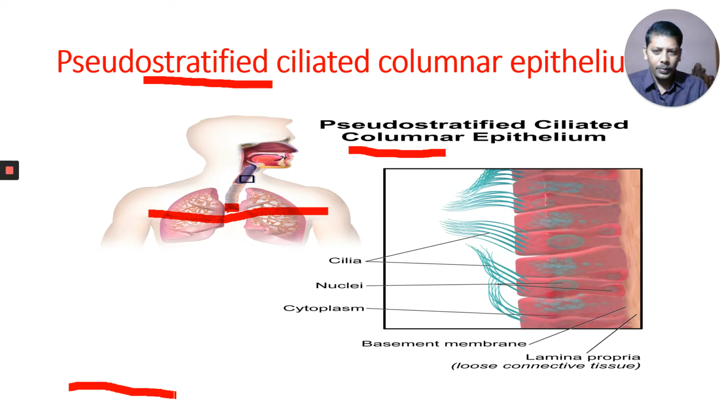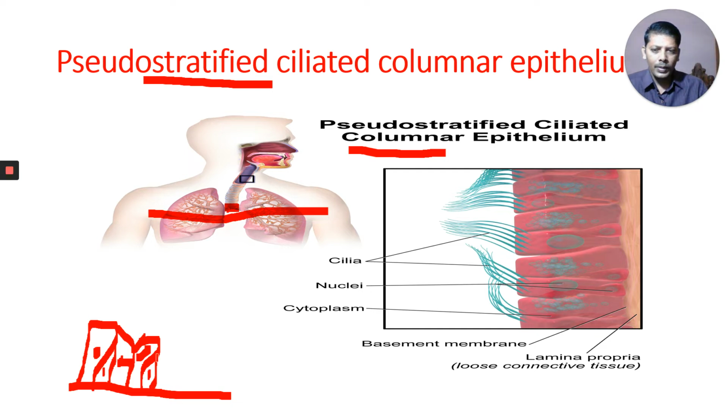This is the basement membrane. Epithelial tissue rests on the basement membrane, and here are the cells. This is one columnar cell, and this is another columnar cell, and another.